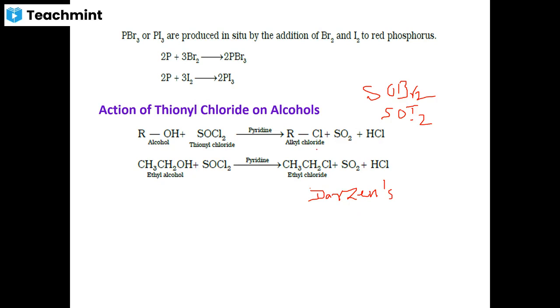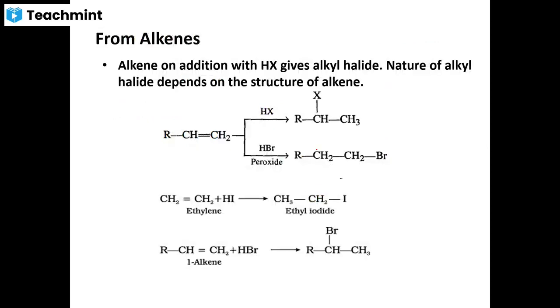So this is how, by the reaction of alcohols with either hydrogen halides or halogen acids or phosphorus halides or thionyl chloride, you will get respective alkyl halides. Similarly, these can also be prepared from alkenes. Alkenes usually, when they add on halogen acids like hydrogen chloride, hydrogen bromide or hydrogen iodide, give respective haloalkanes.